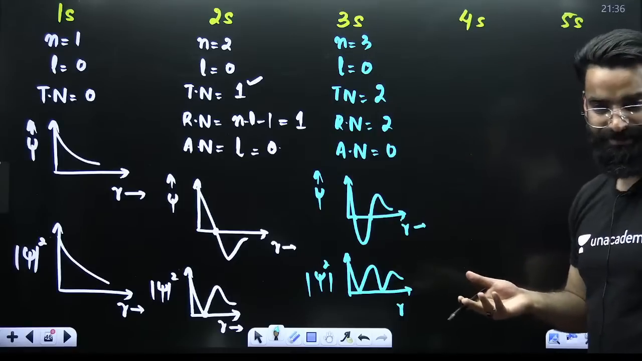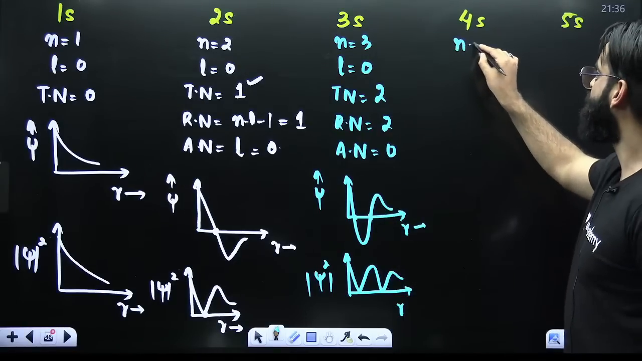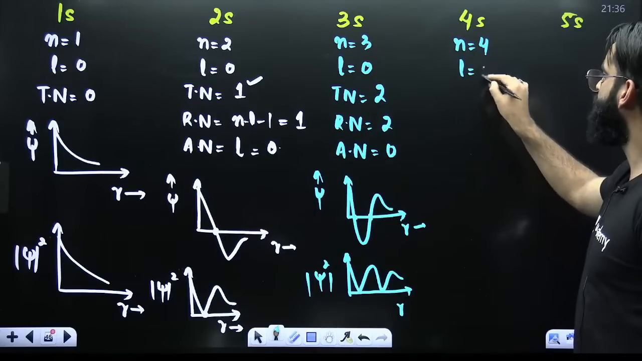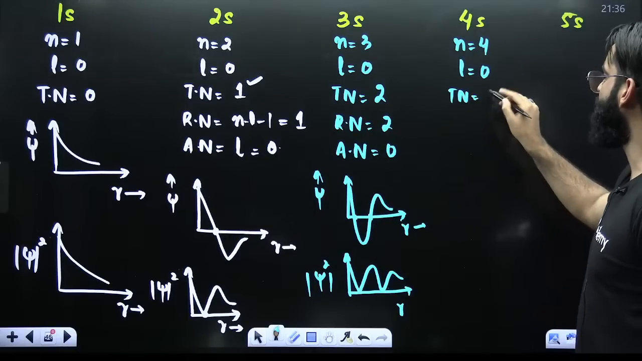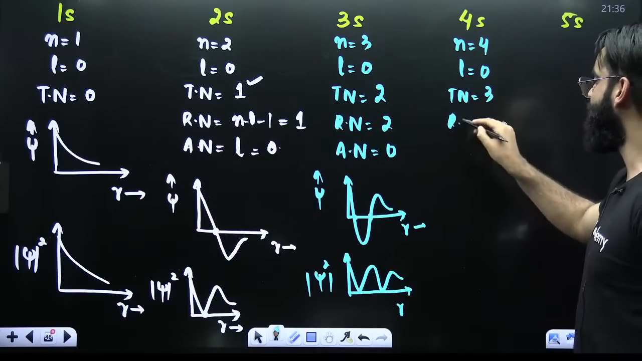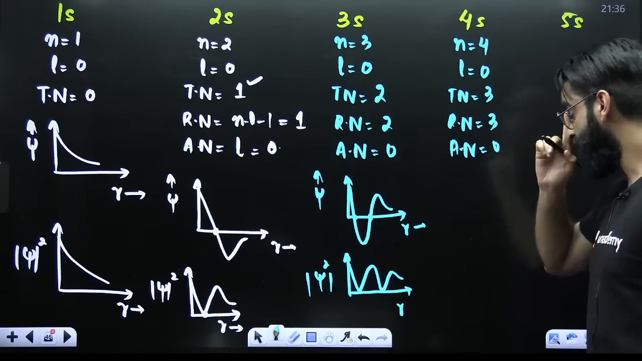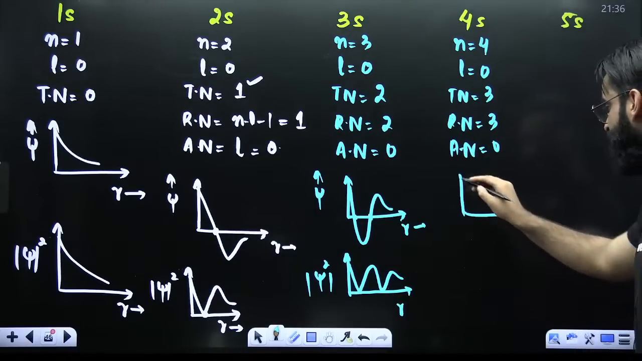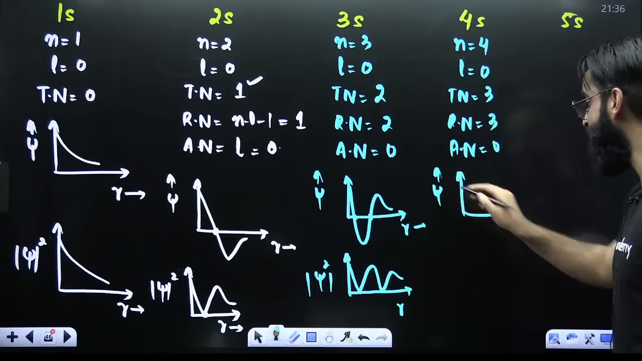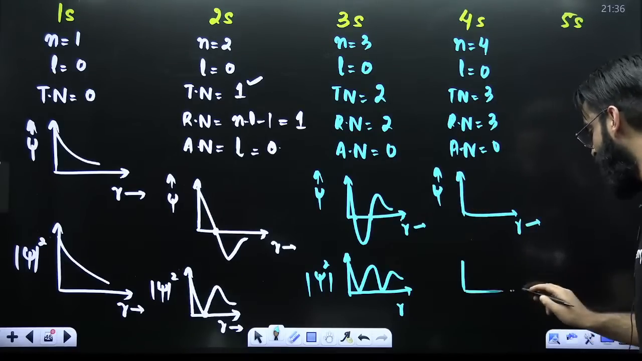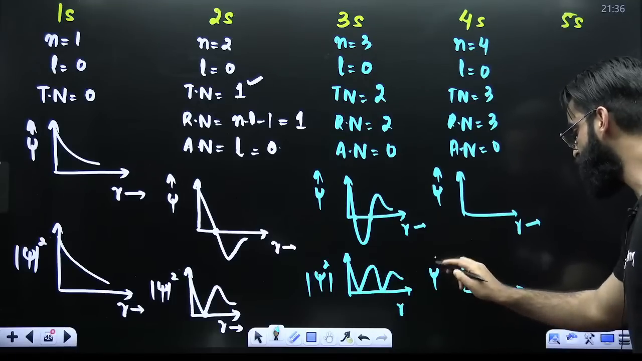4S you can easily make, right? N value here is 4. L value is 0. Total number of nodes is 4 minus 1, that's 3. And all these 3 nodes are the radial nodes. So there will be no angular node because L value is 0. Perfect. If you want to draw a graph, you can easily do that. First of all, psi versus R. The second one is your psi square versus R.